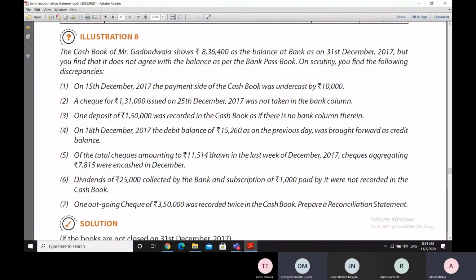Drawn means once the check is made, it is entered in the cash book. So we are assuming that these 11,500 checks were entered in the cash book. However, out of these checks, only rupees 7,815 worth of checks were encashed in December. So that means that the remaining checks, which is 11,500 minus 7,815, were not presented.